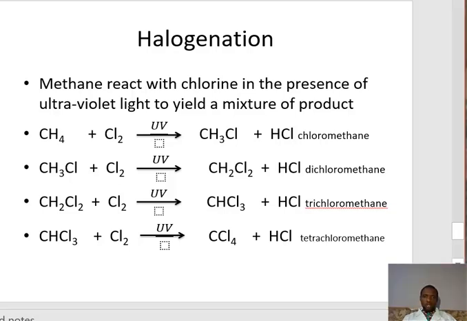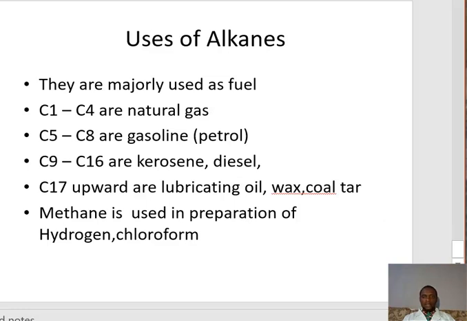So let's go to uses of alkanes. They are majorly used as fuel, like carbon 1 to carbon 4 and natural gas. If you look at it very well, carbon 3 and carbon 4 are the major component of the gas we use as cooking gas at home. Then carbon 5 to carbon 8 are gasoline, that is petrol and the rest. Then we have carbon 9 to carbon 16. There we can talk about kerosene, diesel, and some oil like that we use for fuel as well.